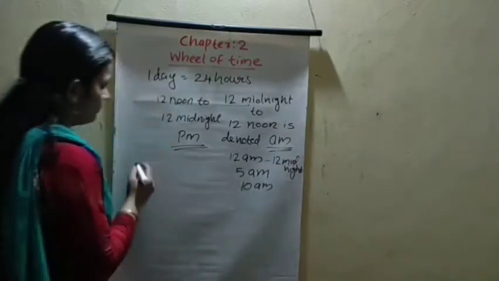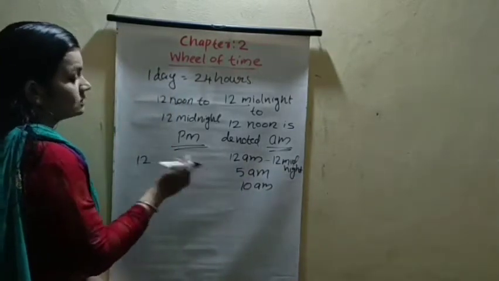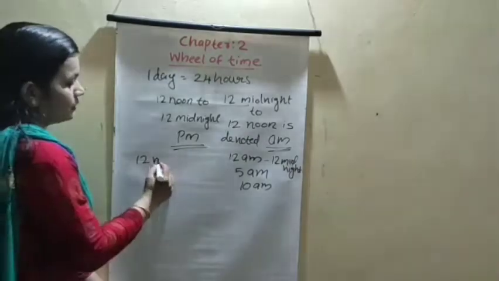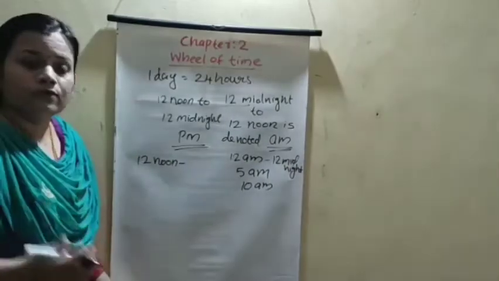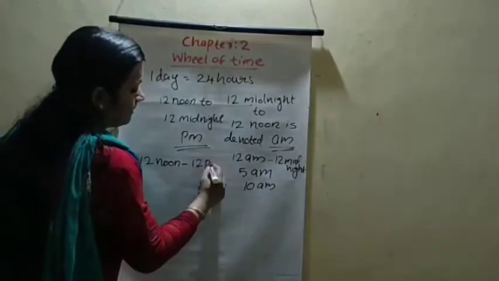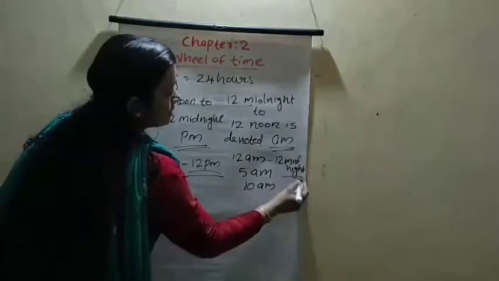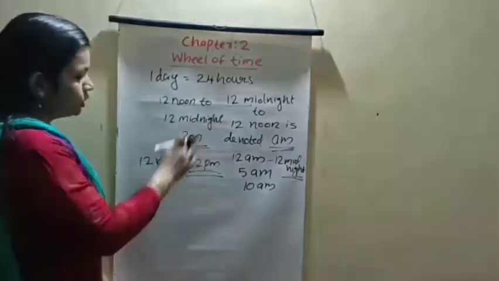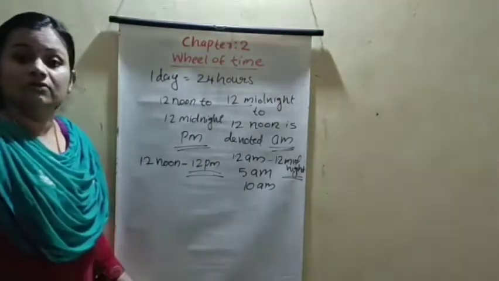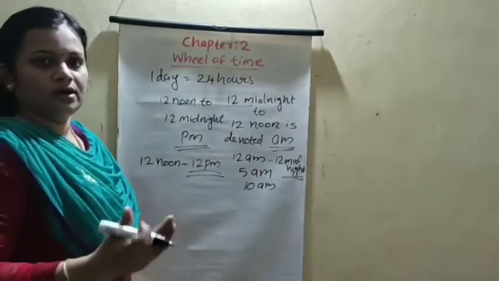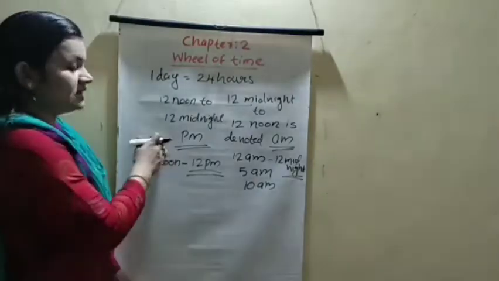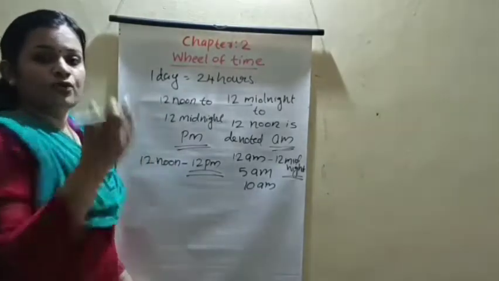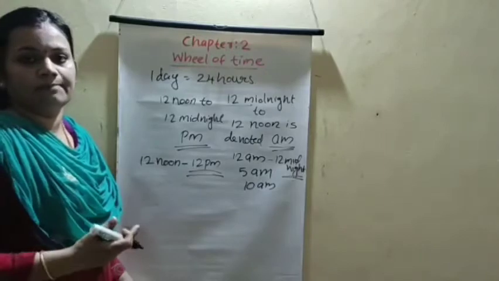How do we write 12 noon, using AM or PM? 12 noon we write 12 PM. Then 12 midnight we write 12 AM. Afternoon times are written with PM, like 5 PM, 6 PM, 7 PM.